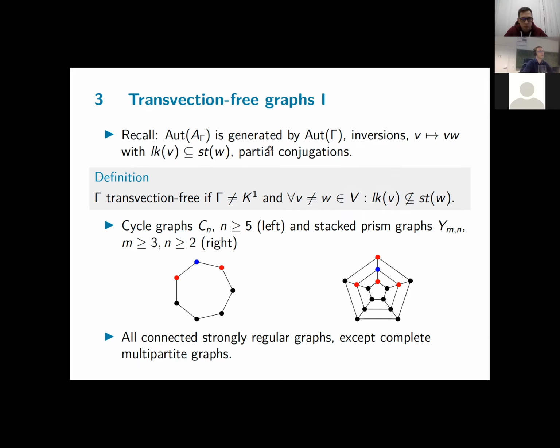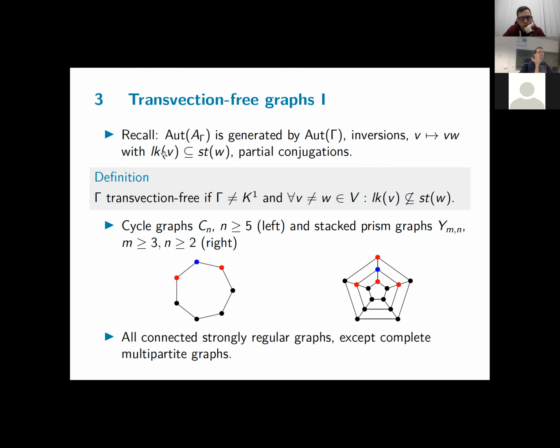Now, intuitively speaking, the transvections make your automorphism group complex because they mix generators in a truly substantial way. I mean, partial conjugations also mix your generators, but in a less stringent way than transvections. And then I thought, well, what happens if we leave out the transvections? Can we find graphs which don't admit any transvections at all? The answer is yes. For instance, the cycle graph, this one, does not admit transvections.